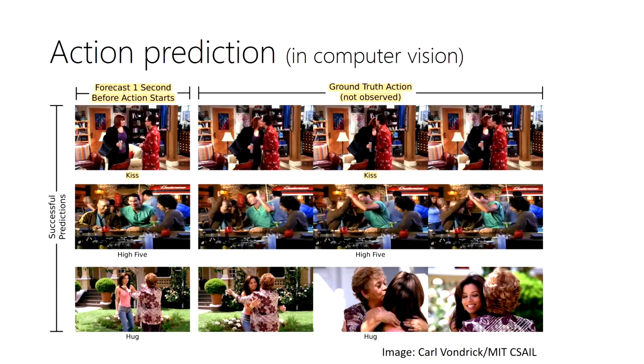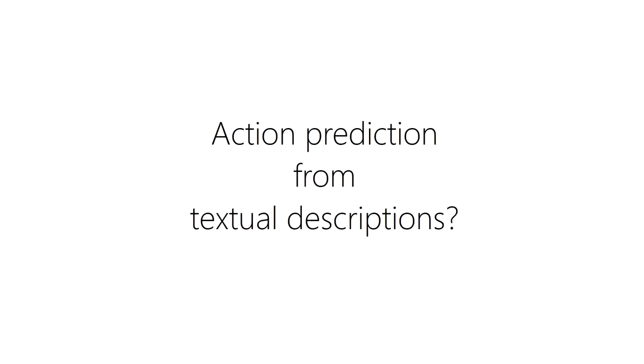So when we are doing this in computer vision, we care about the local information that we see in the frames, but it's also likely that you can predict better if we have background, because, for example, we have watched the show. So all this information can be useful. The point here was that it's possible to do this, but instead of using visual descriptions of scenes, using textual ones.